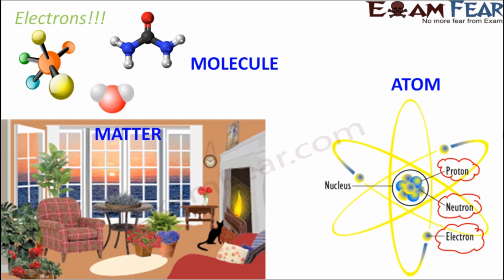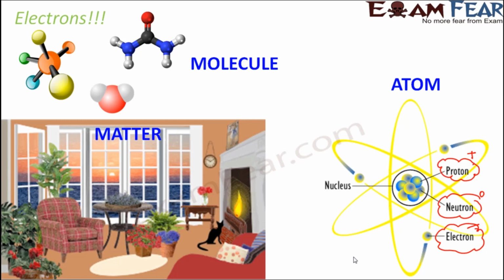So protons are positively charged particles, electrons are negatively charged particles, and neutrons are neutrally charged particles. That is, neutrons do not have any charge. They are neither positively charged nor negatively charged. These protons and neutrons are present at the center, and this center is positively charged and is called the nucleus. So this is the structure of the atom.